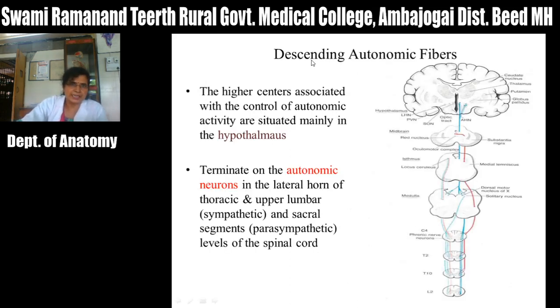Now there are other descending fibers in this spinal cord, that is the descending autonomic fibers, from the higher centers for the autonomic system in the brain, mainly in the hypothalamus, and also some areas in the cerebral hemispheres. Fibers from these areas descend through these descending autonomic fibers to the spinal cord, and then they terminate in the autonomic neurons in the lateral horn of thoracic and upper lumbar segments, which is sympathetic in function, and sacral segments, which is parasympathetic in function.